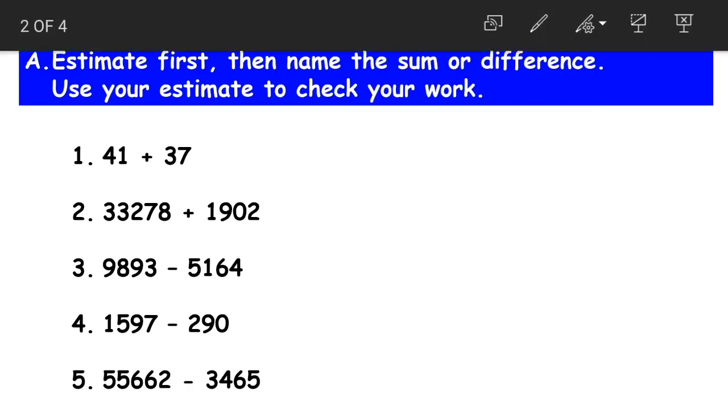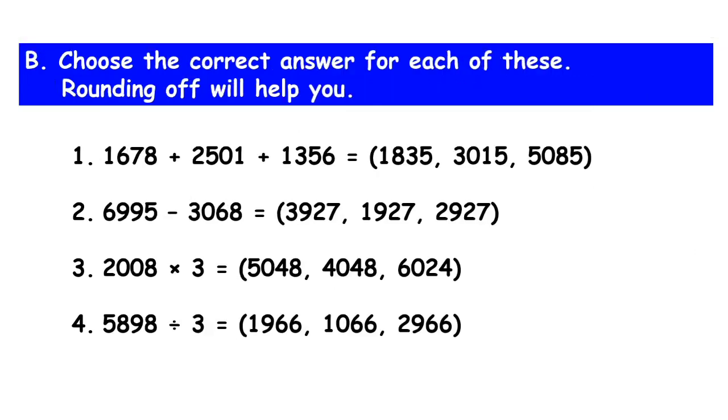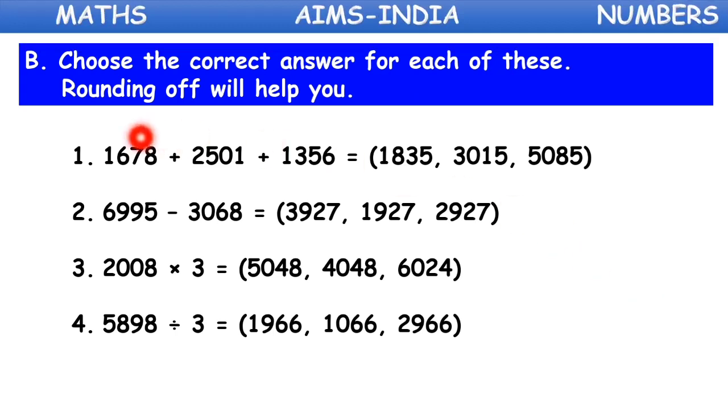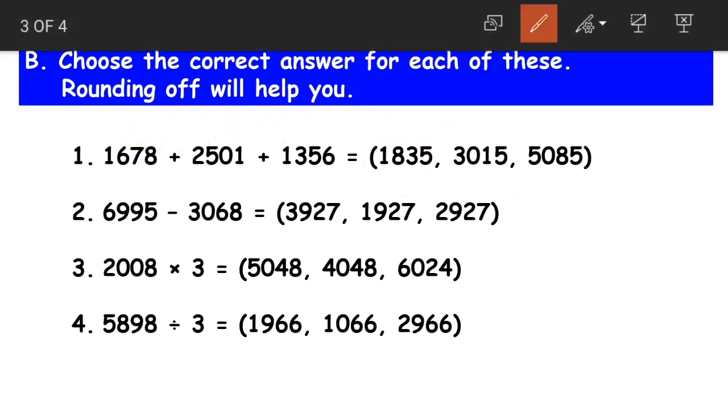Understood, students? Yes. This was about comparing the estimates and actuals. Now choose the correct answer for each of these. Rounding off will help you. We need to choose the correct answer for this sum. Okay, the hint given is rounding off will help you. Now let us round off these numbers first. These three numbers are having thousands as their highest places. So let us round off to their nearest thousands.